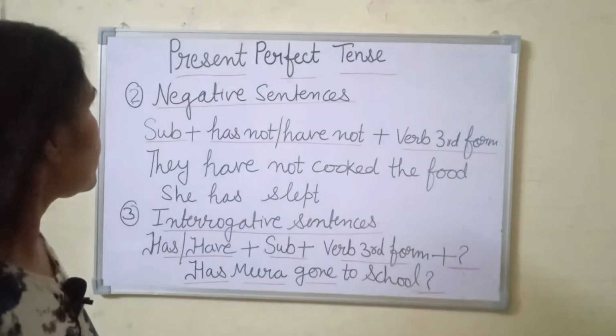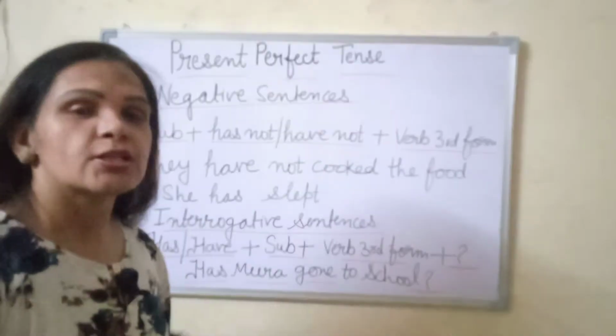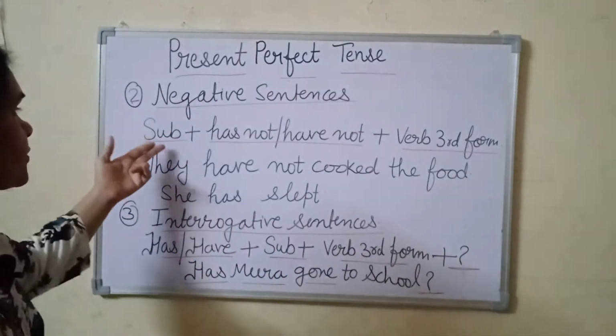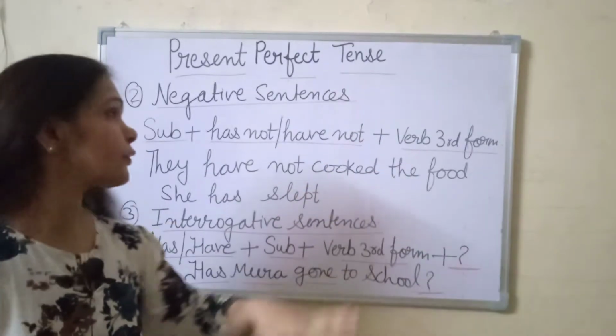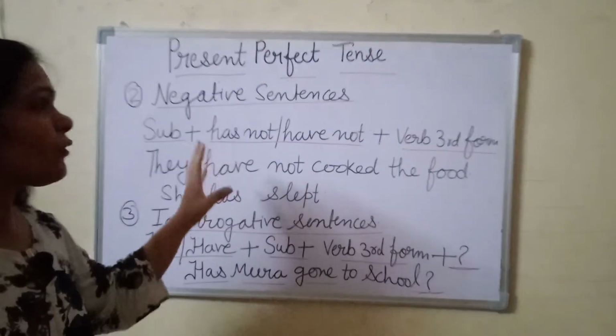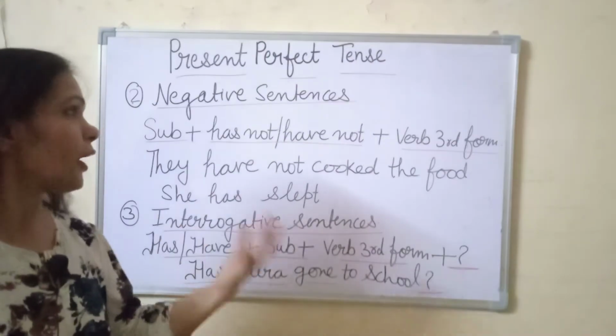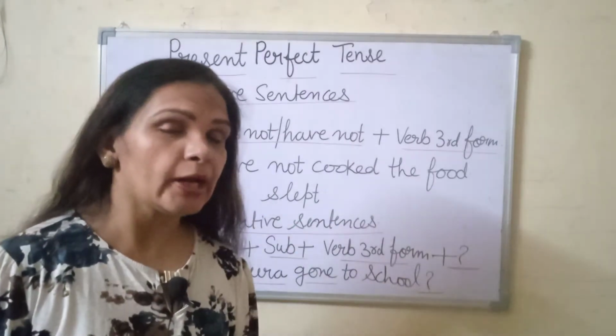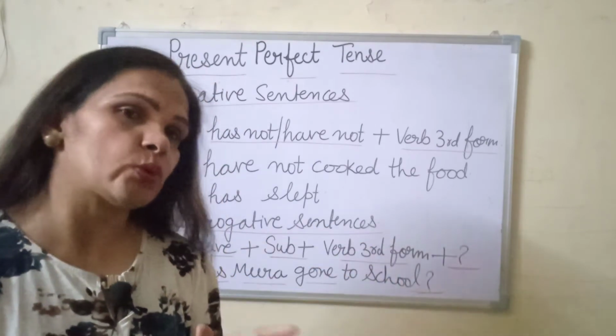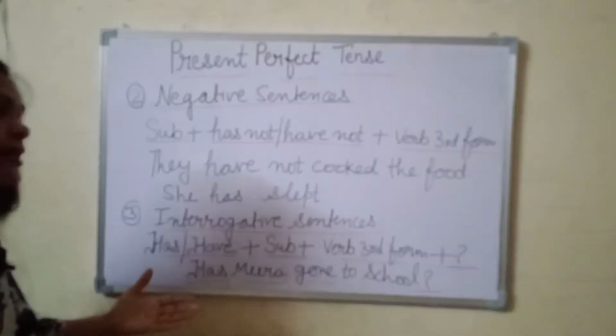Now friends, I tell you about negative sentences. So the formula is here: subject plus has not, have not plus verb's third form. I have told you where we put has and where we put have. Has we put where the subject is singular, and have where the subject is plural. Okay, so now we see the example.